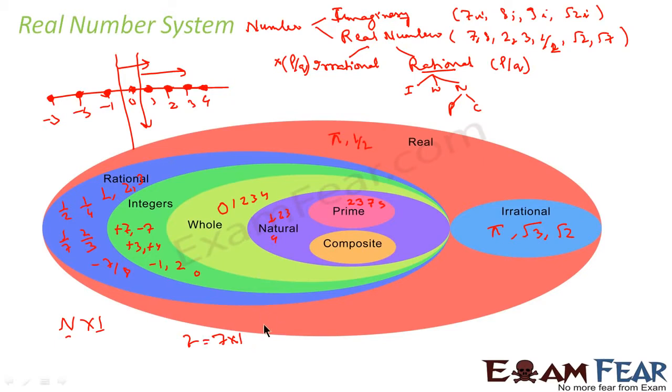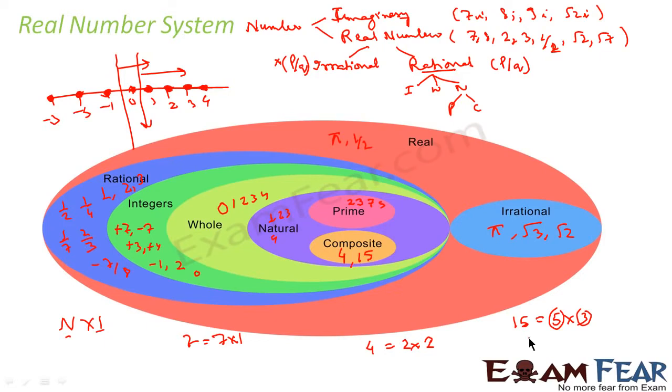Composite numbers are those numbers which can be represented as a product of prime numbers. For example, 4 is nothing but 2 into 2, and these two are primes, right? So 4 is a composite number. Similarly, when you talk about, let's say, 15, 15 is nothing but 5 into 3. 5 is prime, 3 is prime, so 15 is a composite number.